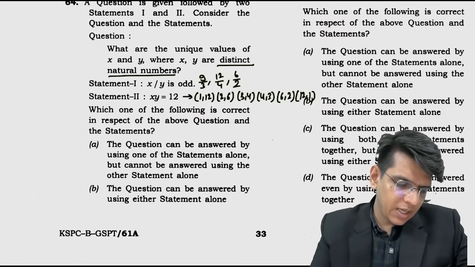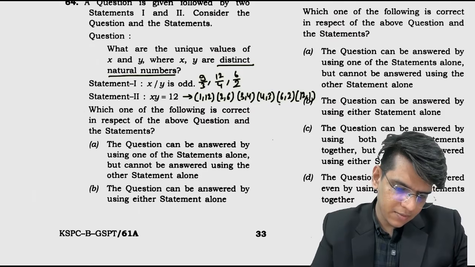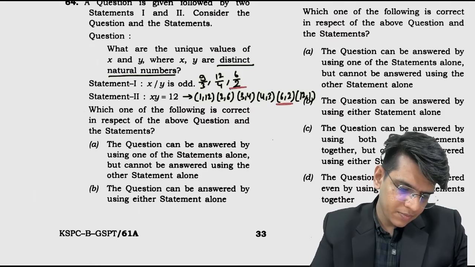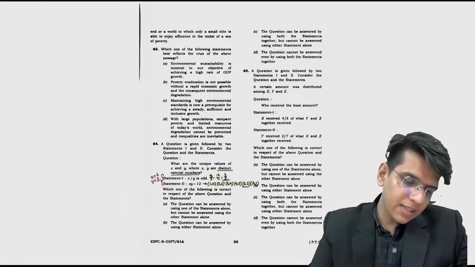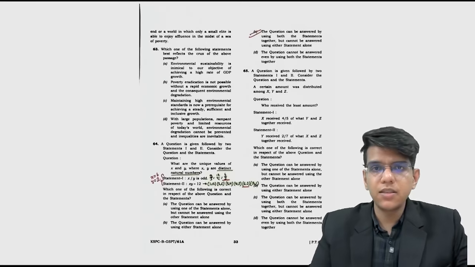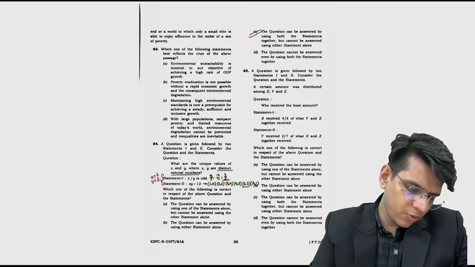But if you see, x by y is odd is only in one place. If we combine these two, we will get x equals 6 and y equals 2 only. So if we combine these two, we can get to the answer. ठीक है, नहीं तो नहीं होगा. The answer to the question 64 is C.